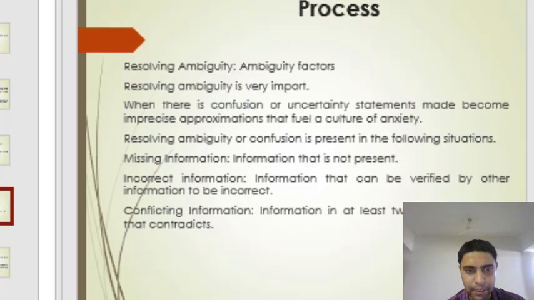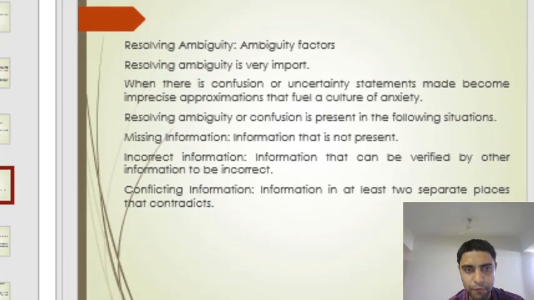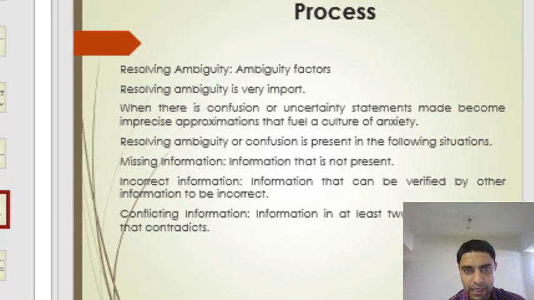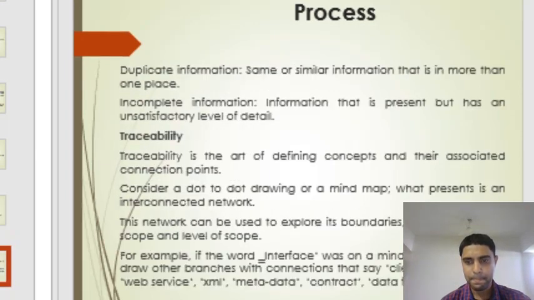Next is conflicting information. Information in at least two separate places that contradicts is called conflicting information in the process for business analytics. Next is duplicate information.